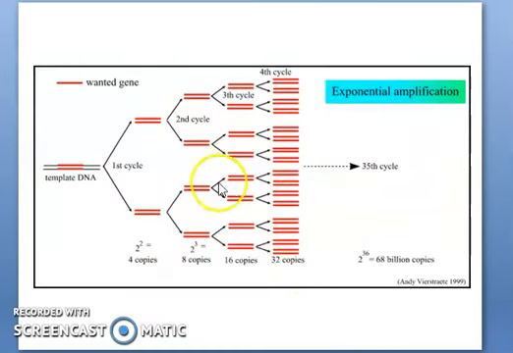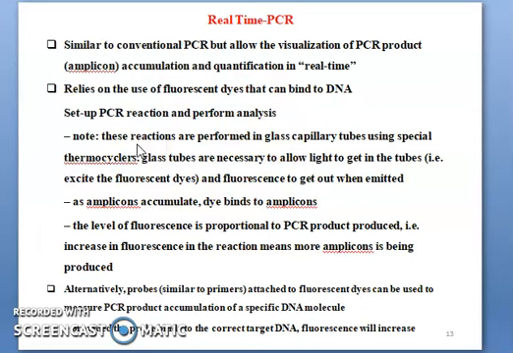Okay, you can see what happens when you run the PCR machine. You can see the template DNA in the first cycle with the wanted gene, then every time it doubles. You can see the second cycle, third cycle, 8 copies, 16 copies, 32 copies, and by the 25th cycle they form 86 million copies. This is called exponential amplification. From that you can understand what real-time PCR is.